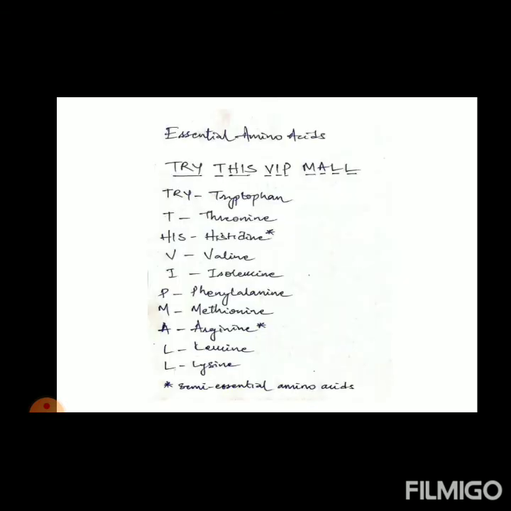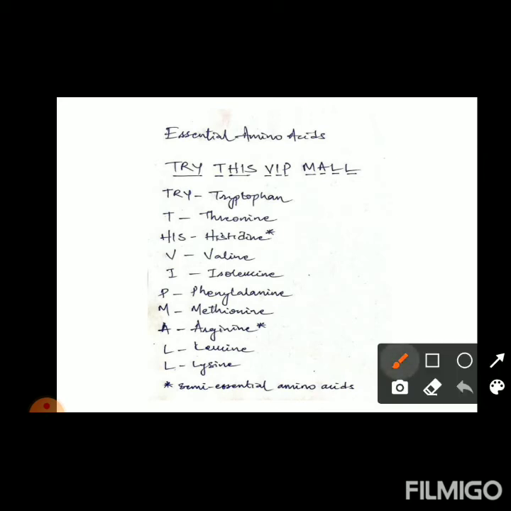Now another mnemonic for how you can remember the essential amino acids. Try this: TVT... rather, Try HIP MALL. T, that is tryptophan. T, that is threonine, histidine, V, valine, isoleucine, P, phenylalanine, M, methionine, A, arginine, L, that is leucine, another L, that is lysine.